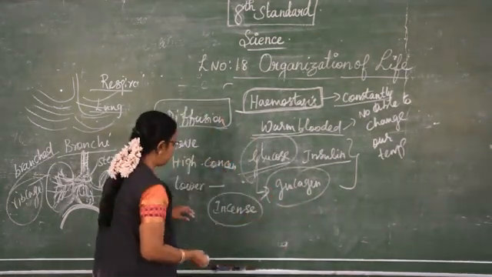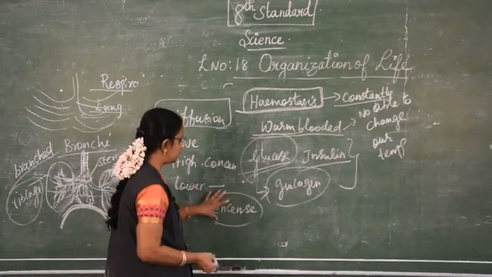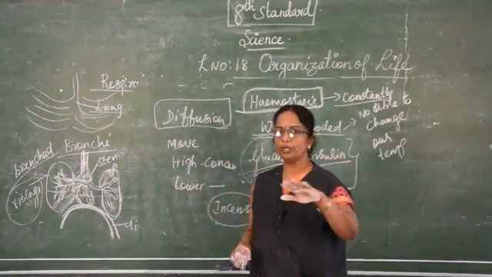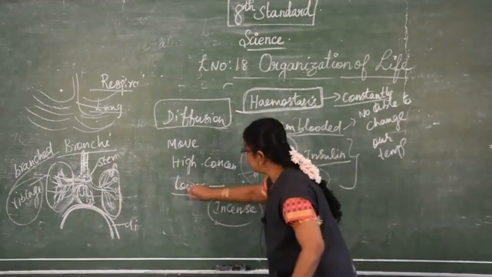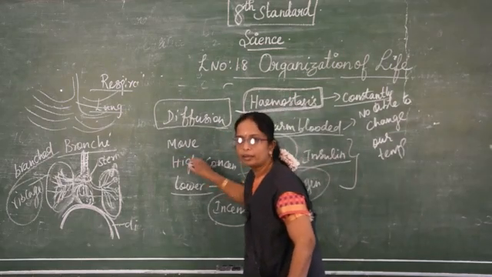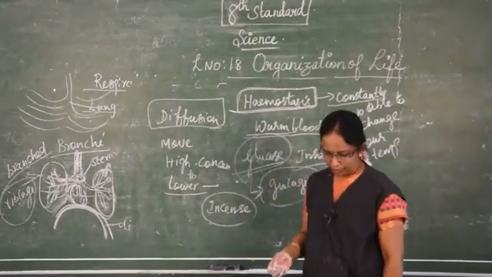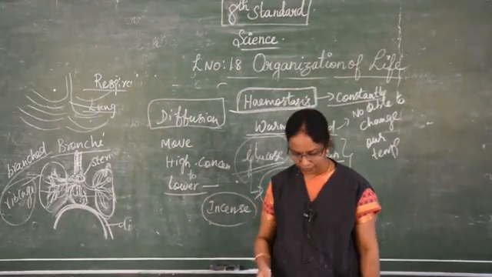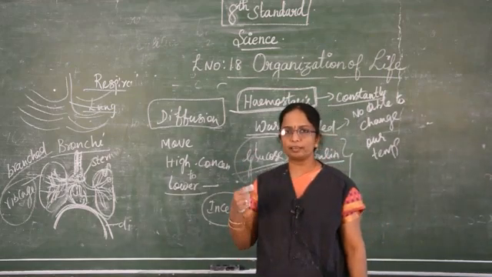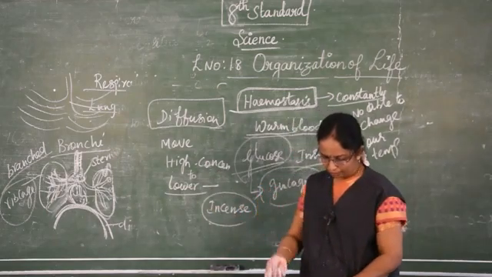How does the fragrance come? From the concentrated region, that is the incense, it will spread equally to all the lower concentrated areas. So thus diffusion is explained: the movement from higher concentration to the region of lower concentration. If we use perfume, what will happen? The smell will spread through the entire room. That is known as diffusion.